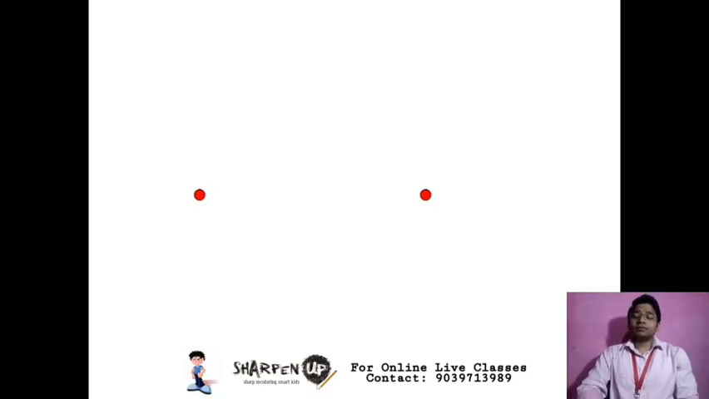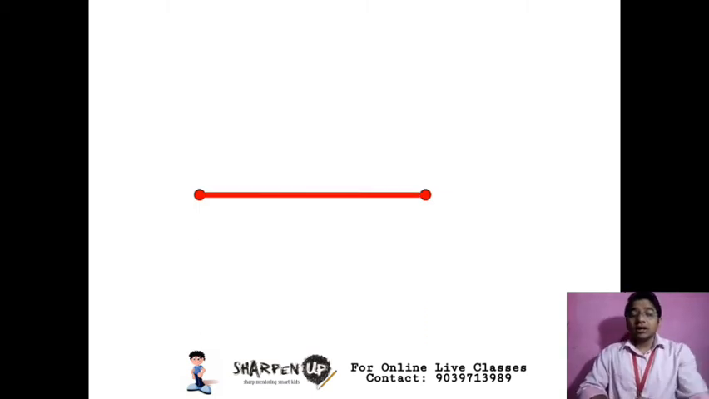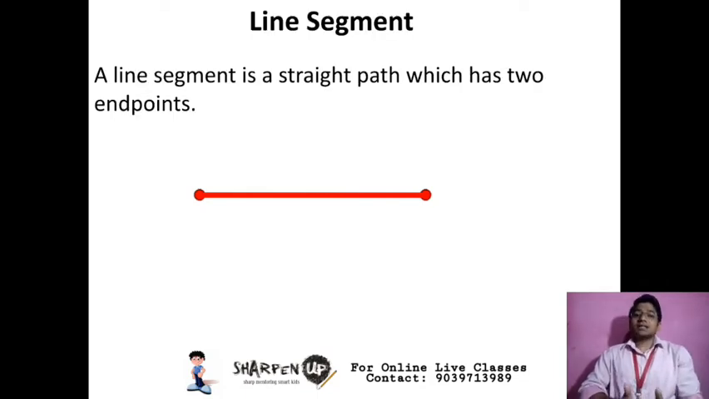Let's move ahead. If I have 2 points and I join these 2 points with a straight line, then it makes a line segment. So what is a line segment? A line segment is a straight path which has 2 endpoints. That means it has a definite length and we can measure it.